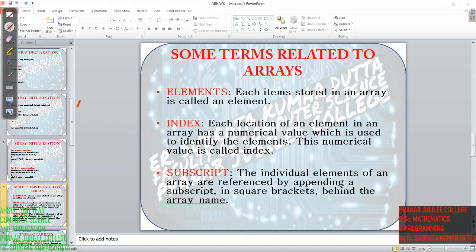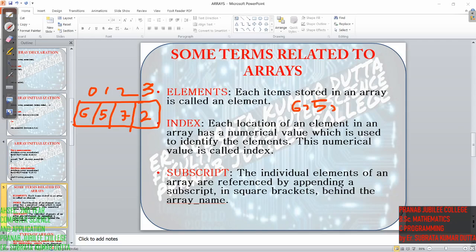Say this is an array with indices 0, 1, 2, 3 and values 6, 5, 7, 2. In this example, 6, 5, 7, 2 are the elements, right? We have already discussed the index: 0, 1, 2, 3.